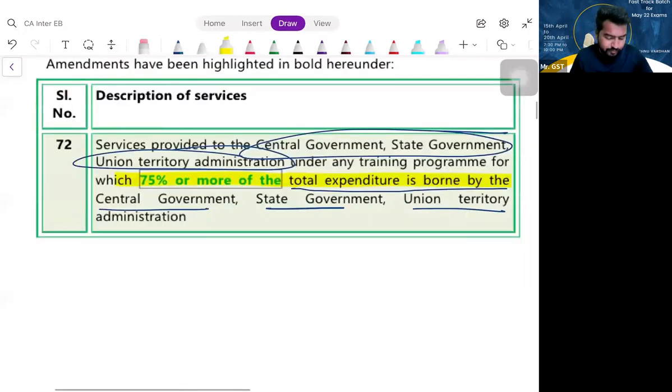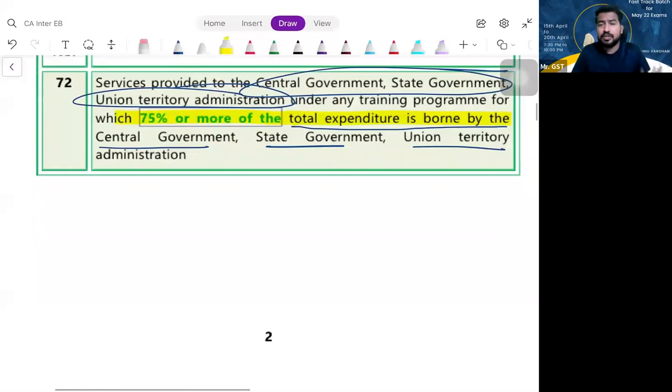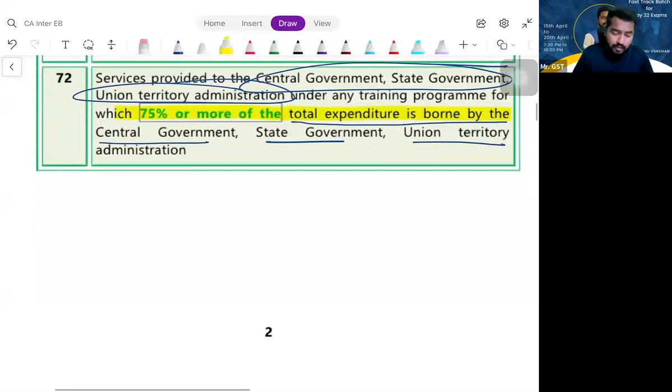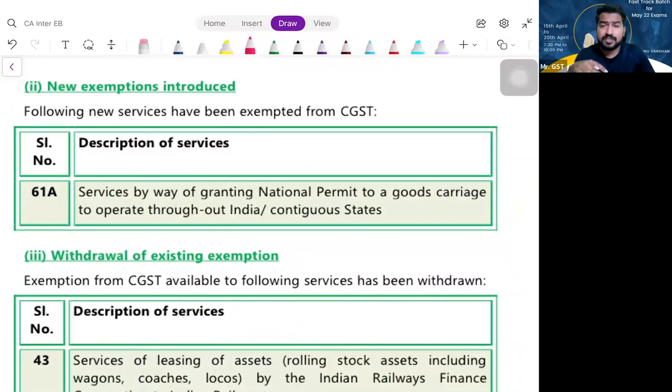Next, there was an already existing exemption which got amended. There is one more exemption. There is a new exemption introduced. It is not already existing and amended. It is brand new. What is that brand new amendment? Simple. Please understand, as I already told you, in reverse charge mechanism cases and exemptions, you should be focusing on three things.